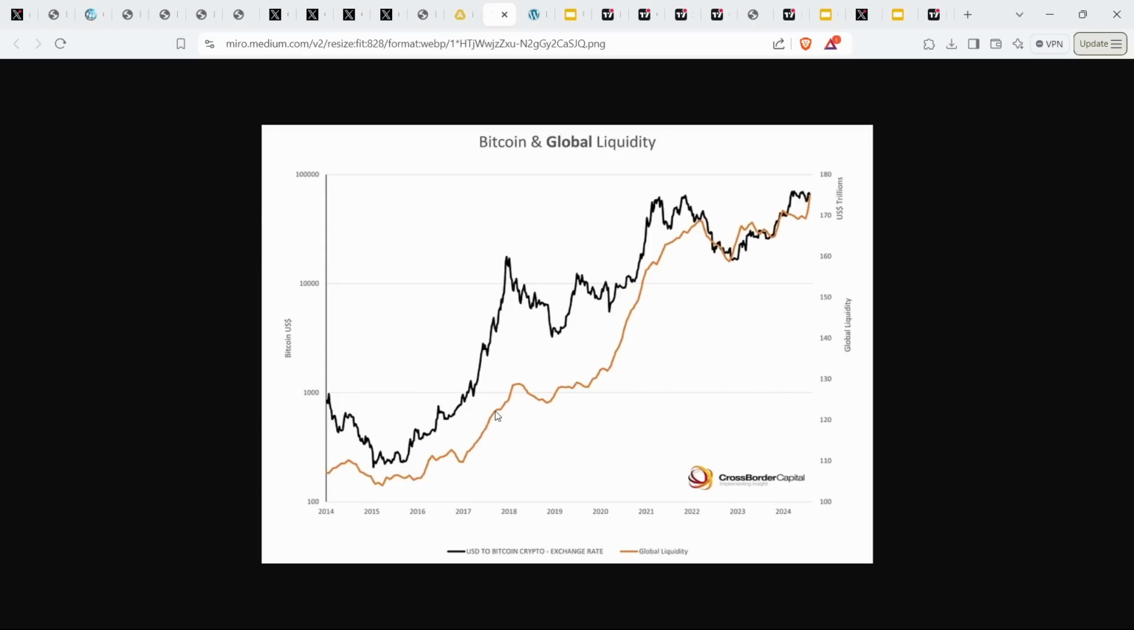And the same is very much true for Bitcoin. So when you get a spike in global liquidity, the price of Bitcoin also spikes with that 4.5 multiplier effect. And then when you get a fall in global liquidity, that generally tends to correspond with a fall in the price of Bitcoin.